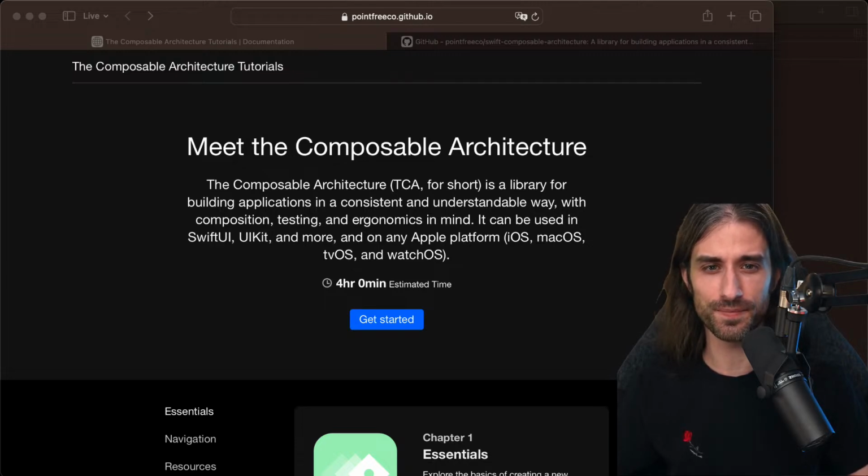So it's been actually quite some time since I wanted to talk about the composable architecture, or TCA as it is very often abbreviated, and as I will abbreviate it during this live stream just to save time.